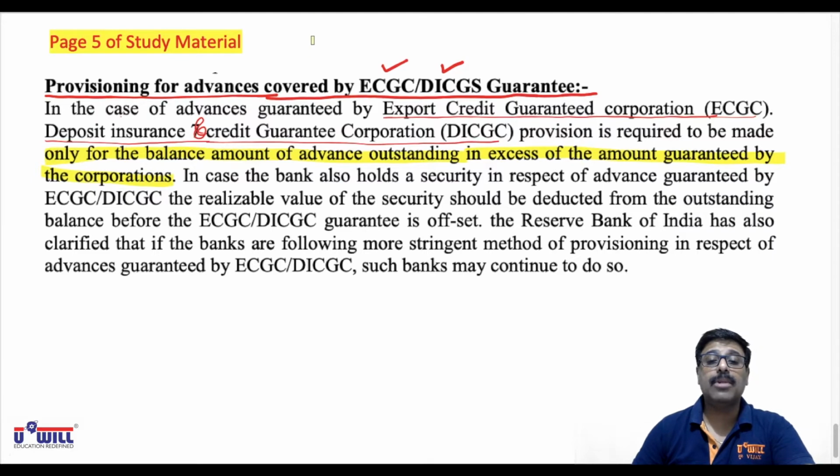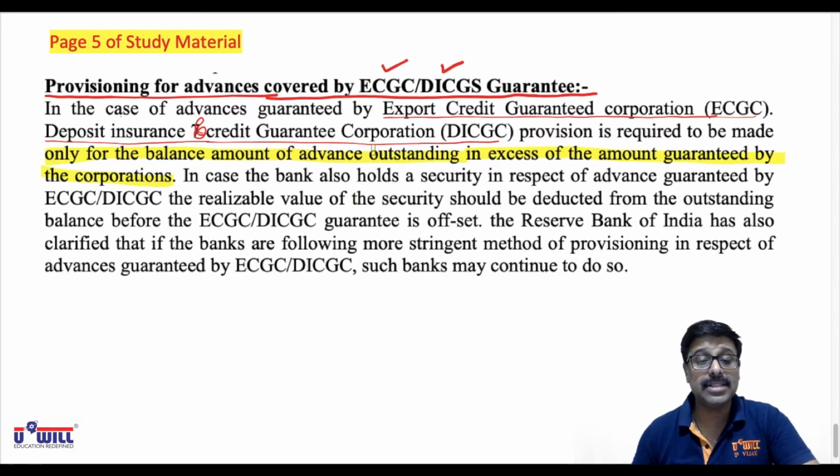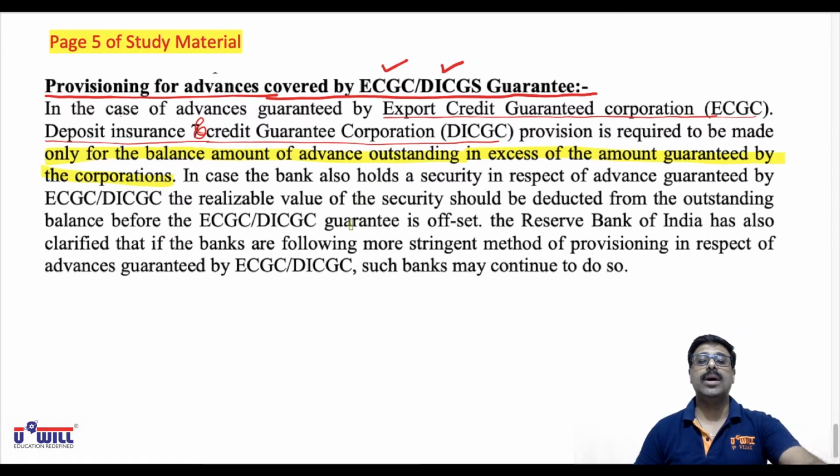Means whatever amount is guaranteed by the corporation, that we are going to get from ECGC or DICGC, so for that amount, provision is not required.